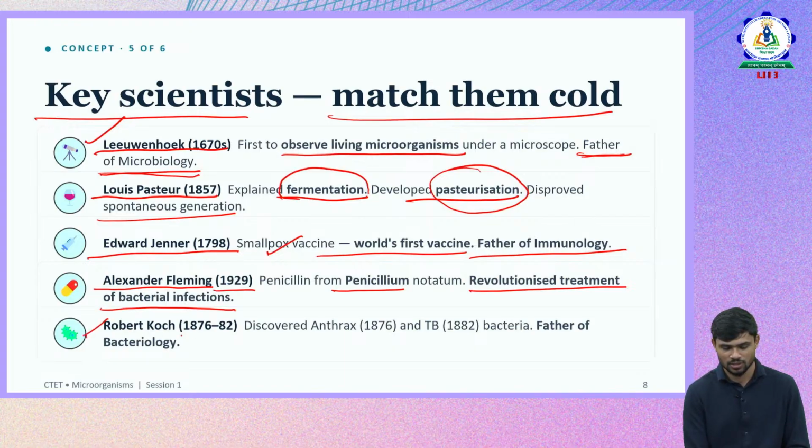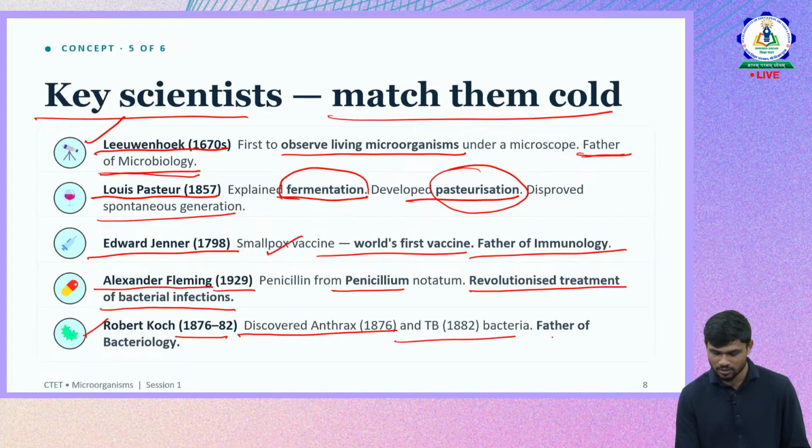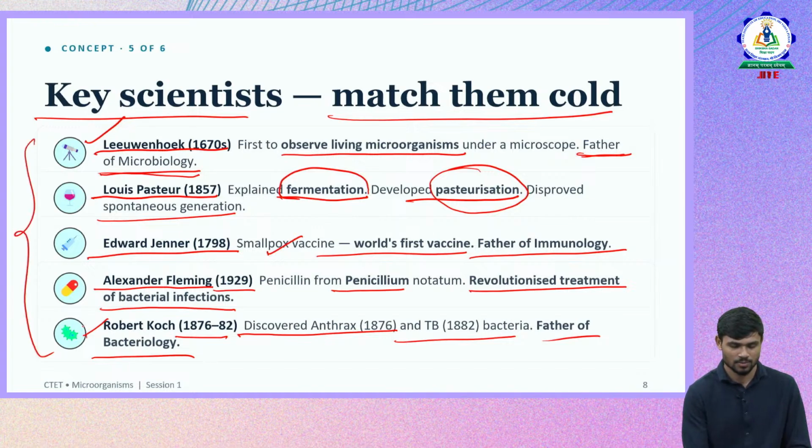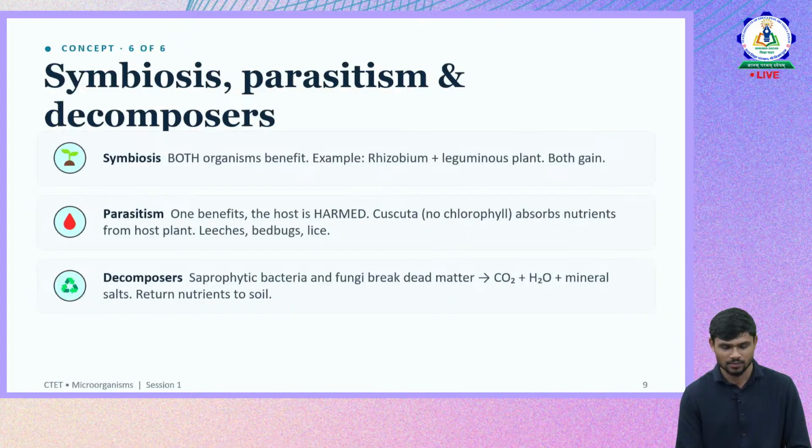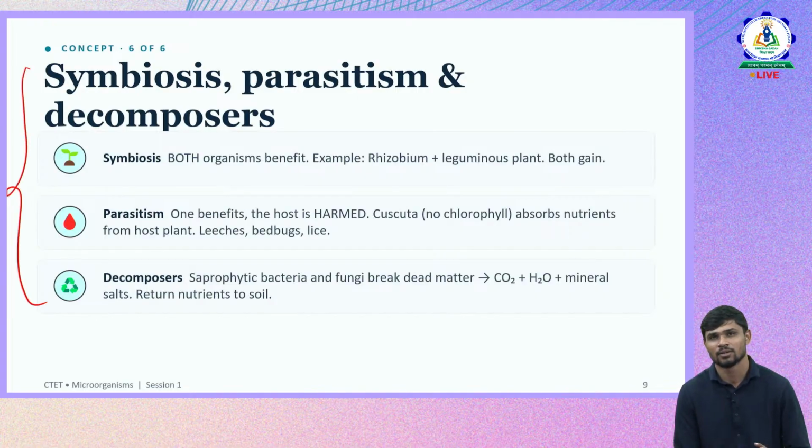Then Robert Koch, 1876 to 82. He discovered the bacteria of anthrax and TB, and he is called the father of bacteriology. Just remember the names given to the scientists and what they have contributed. So please remember these. And yes, there are different relationships that exist in the micro level world.